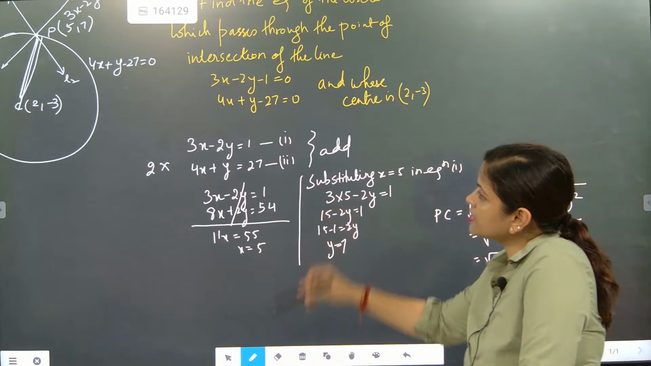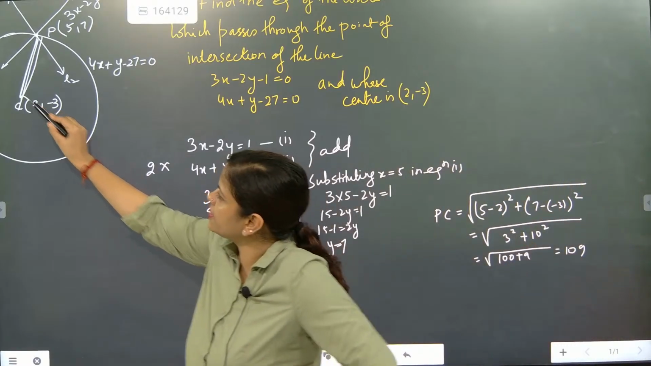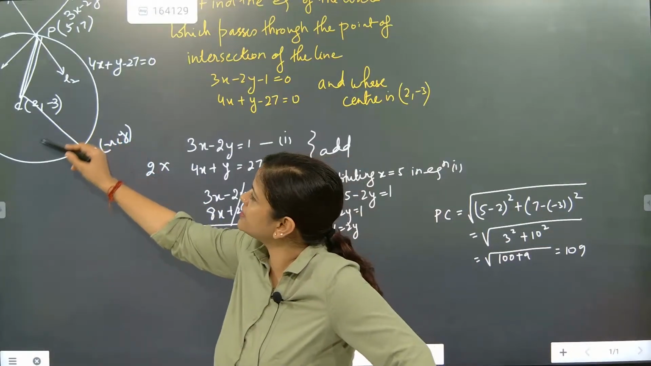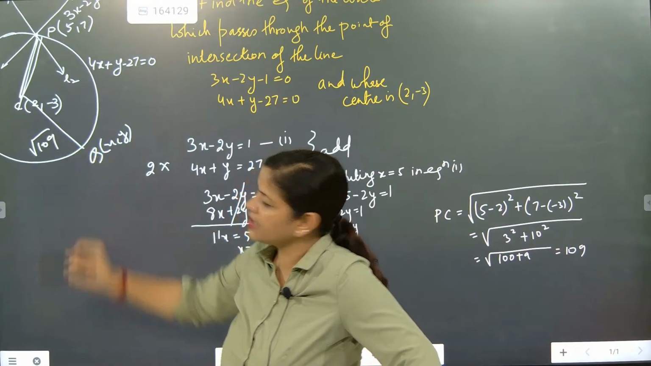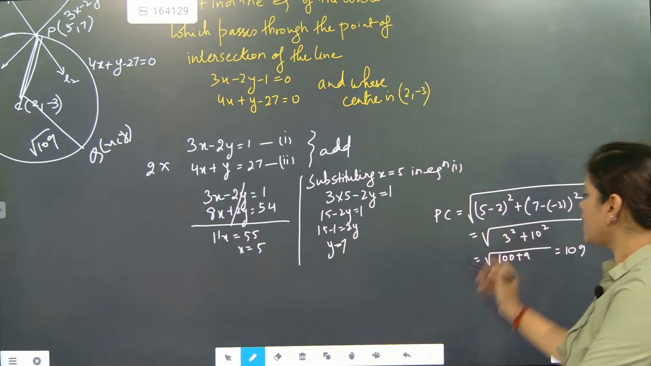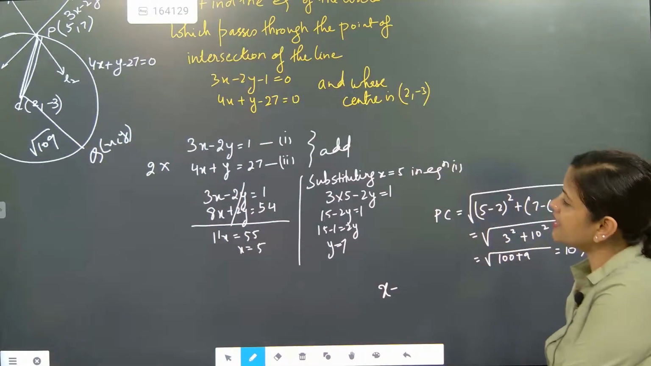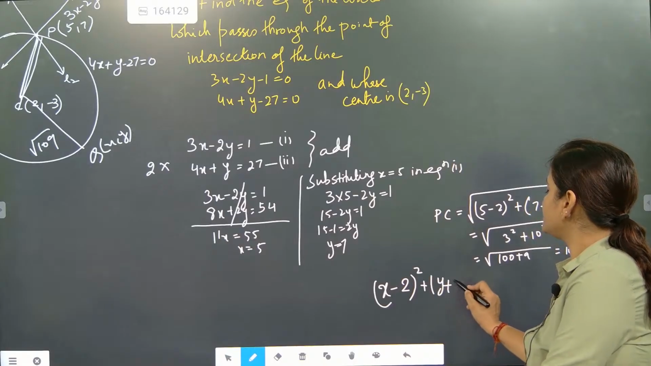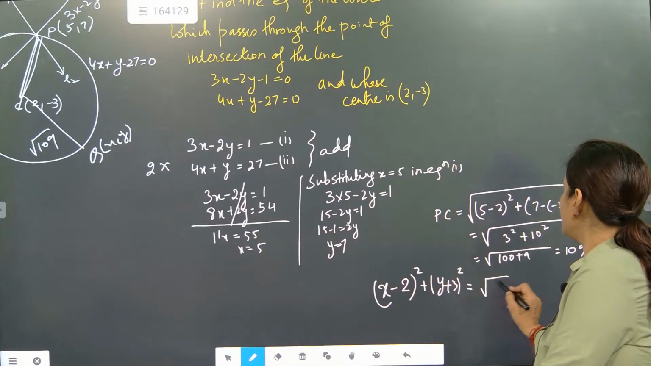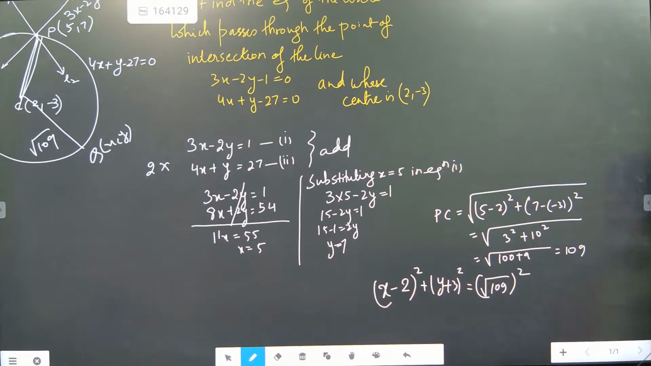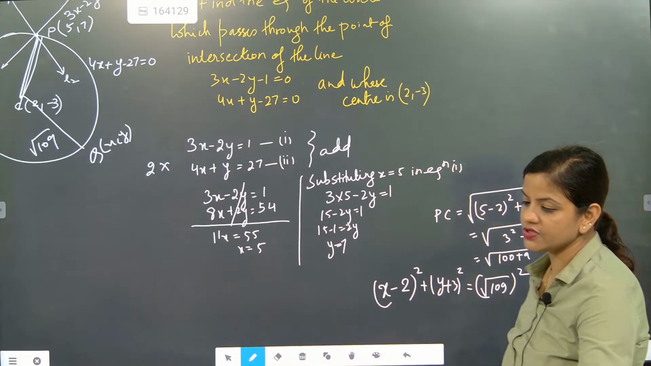Now the equation of the circle, when the center is given and any arbitrary point is x comma y and the distance is coming as root under 109. That is, the radius is coming as what? Root under 109. Then how are we going to write? x minus 2 whole square plus y plus 3 whole square is equal to root under 109 whole square. So this will become the equation of the circle.